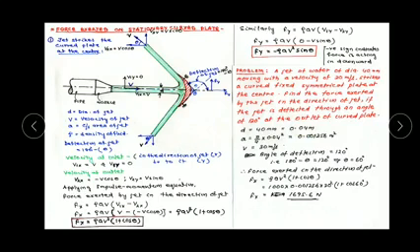If in this question it is also asked what is the force exerted by the jet perpendicular to the direction of the jet, perpendicular to the direction of the jet means in the y direction. Then we have to use Fy equal to minus rho a v square sin theta. By using all the data, we can also calculate the force exerted in the direction perpendicular to the jet. That's all.